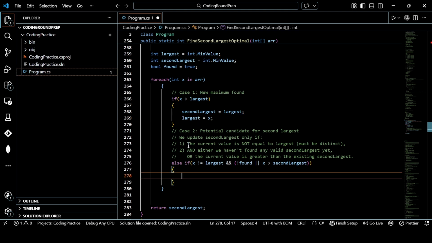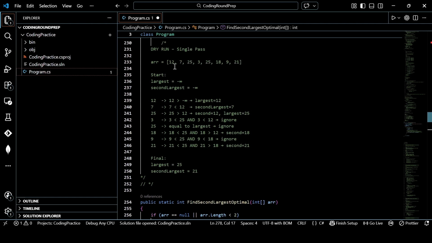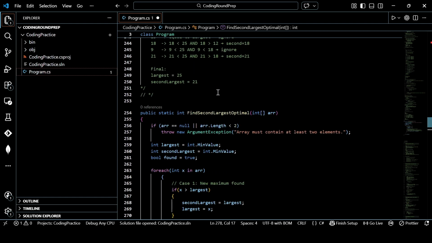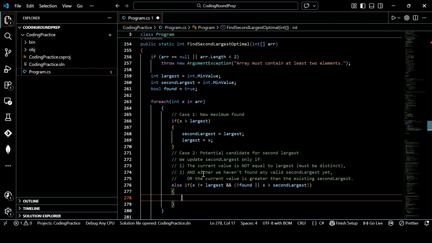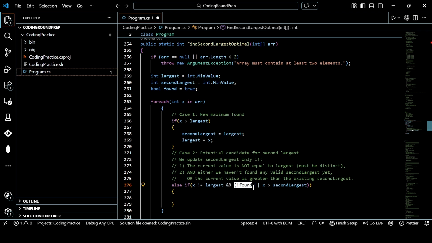And in the second case, what we are doing is first checking if the current value is not equal to the largest, right? Means let's say we have reached 7, and 7 is not equal to largest, because we want to negate the element representing, let's say, 25. And then either we haven't found any valid second largest here, or the current value is greater than the existing second largest, right? Let's say all of them represent 25. Then it makes no sense to find a second one, because that array represents only the first largest. There is no second largest in that case.